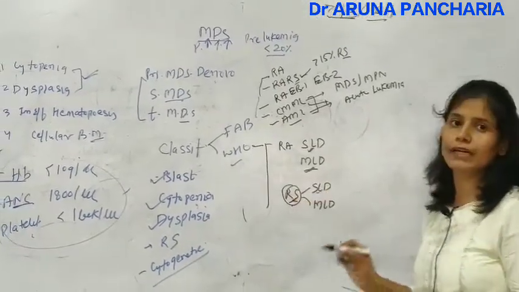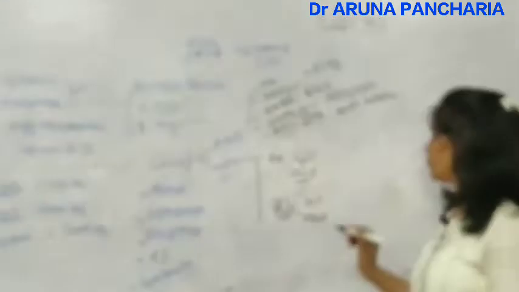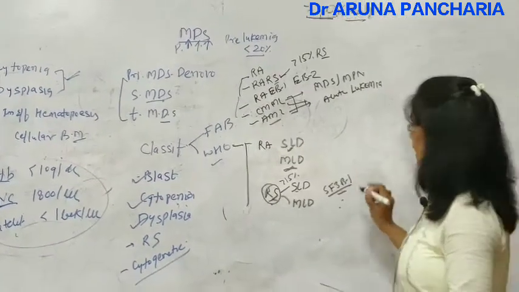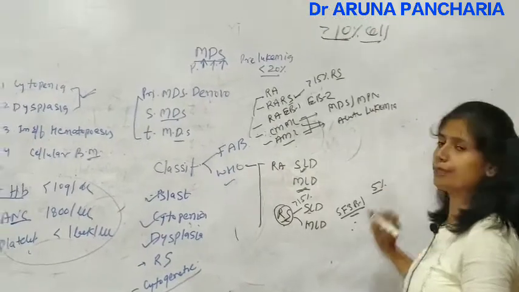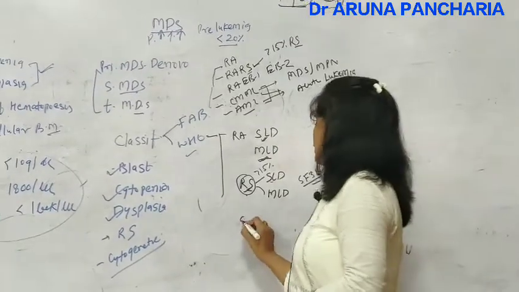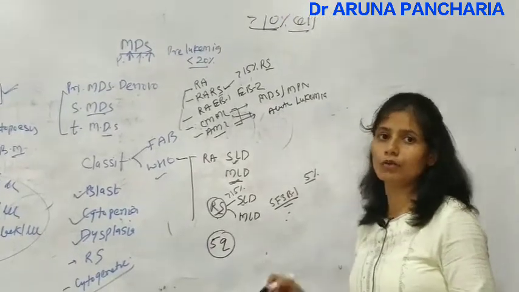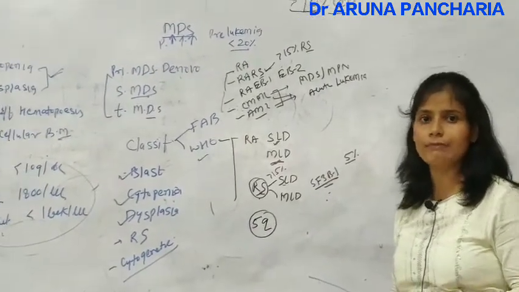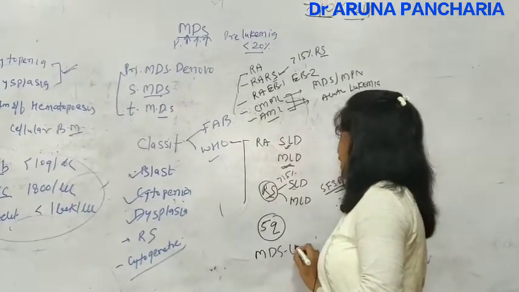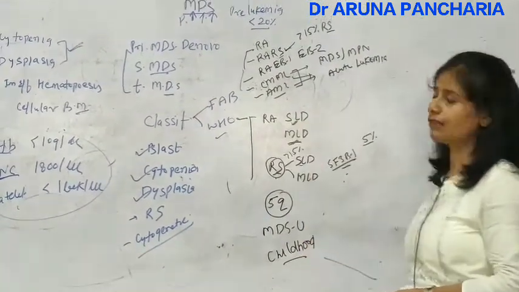Here also the criterion to be classified as ring sideroblast is more than 15%. And one important abnormality is SF3B1. If this gene mutation is there, then even if the ring sideroblasts are 5%, we will place this into the ring sideroblast category. The other is deletion 5q, MDS with deletion 5q. This subcategory has a good prognosis because it is associated with thrombocytosis. Now the others are MDS unclassified and childhood MDS, childhood and familial MDS. So these are the classification parts.